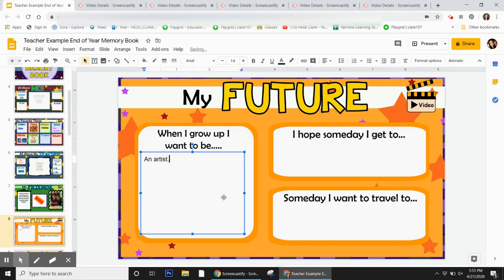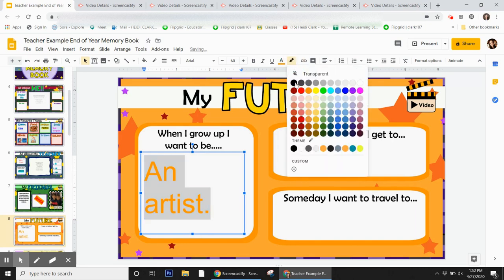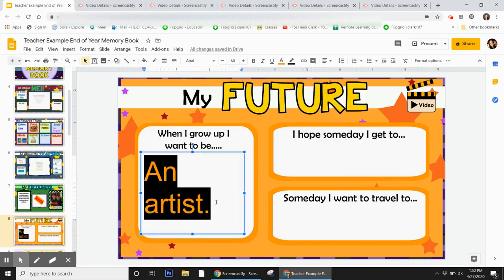Done. Okay, well, you can also make the font really big. You can change the color. Select the font. Let's make it 60. And let's make it orange and make the background black. So you can do that. Another thing you can do is put a picture or both.